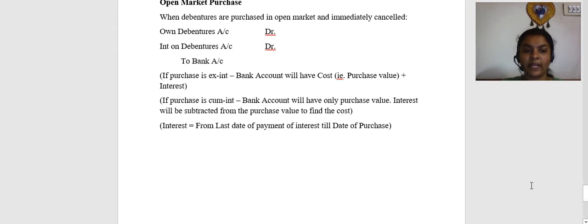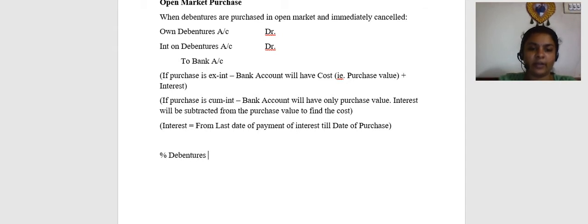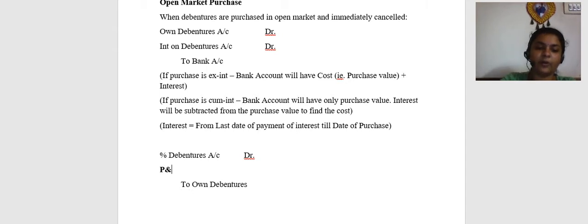Now the next entry is for immediate cancellation. So what is the entry for cancellation? Percentage debentures account debit to own debentures. If it is a loss on cancellation, then take it to profit and loss account.